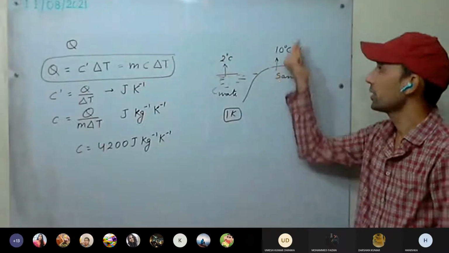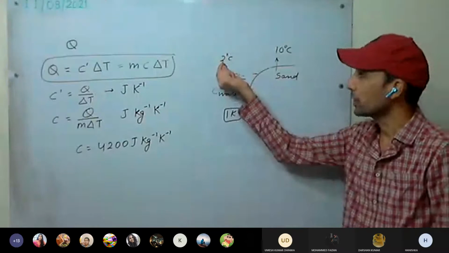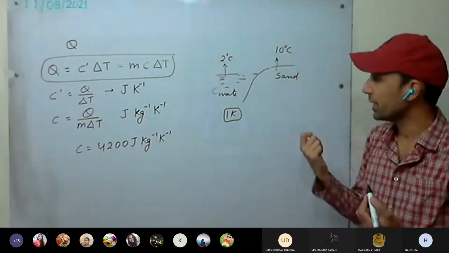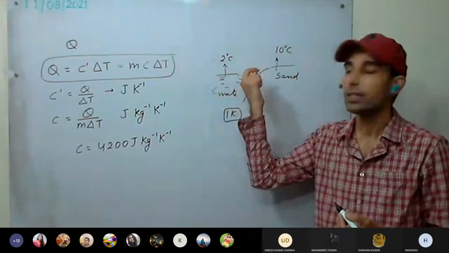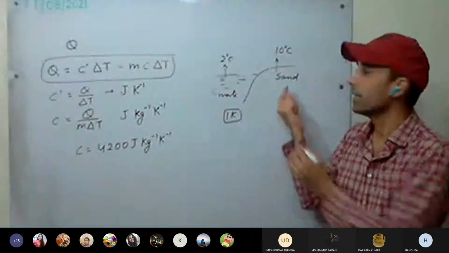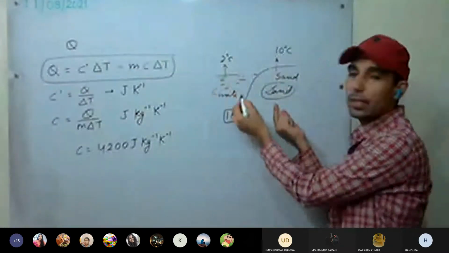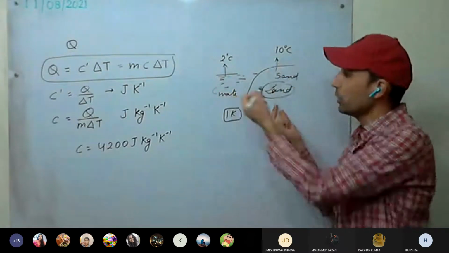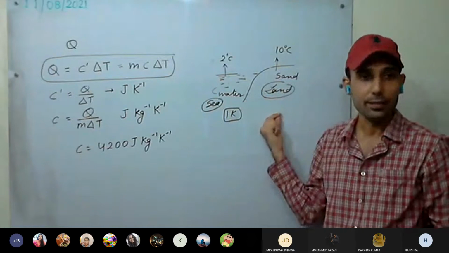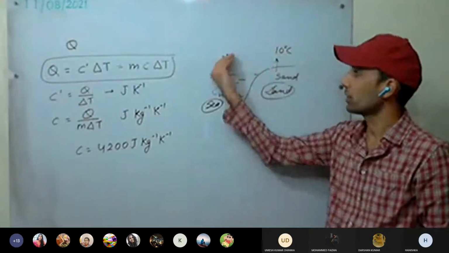Or 2 Kelvin, 10 Kelvin. Okay, so you can see the difference. So during the day, water temperature is not changing much, but sand gets heated quickly. So we can say water gets heated or cooled slowly as compared to sand, or we can say land gets heated rapidly as well as cooled rapidly as compared to sea. As compared to sea. This is clear? So during the day, land gets heated rapidly, more rise in temperature.